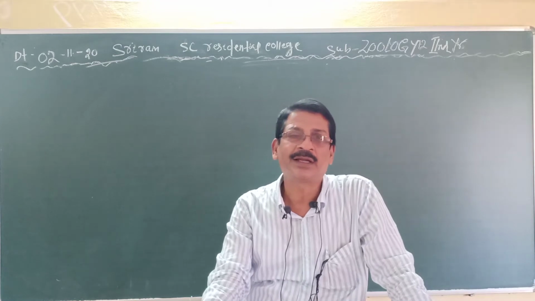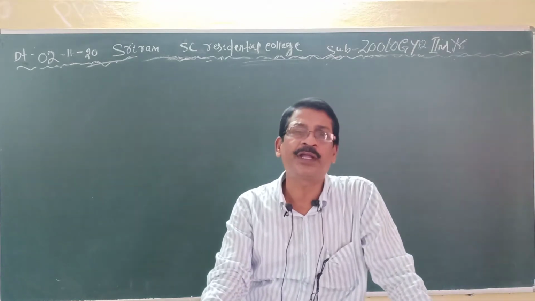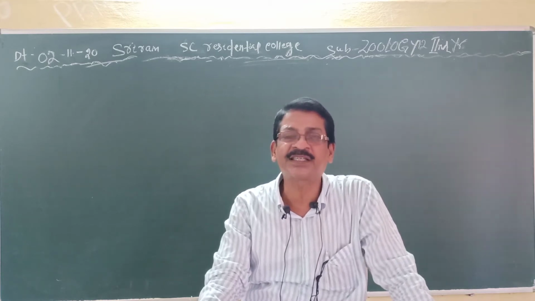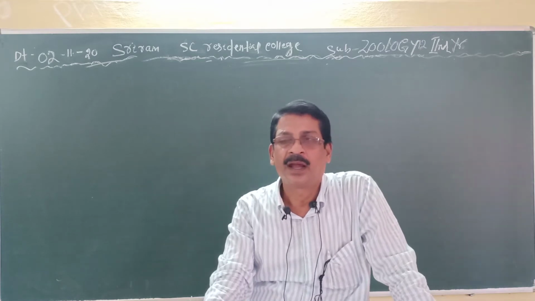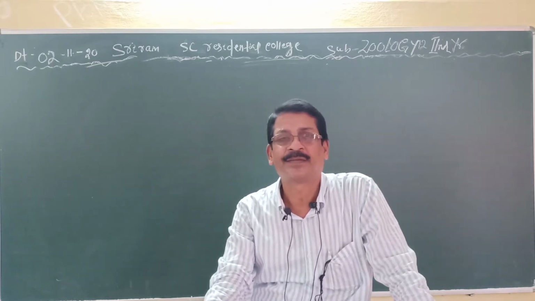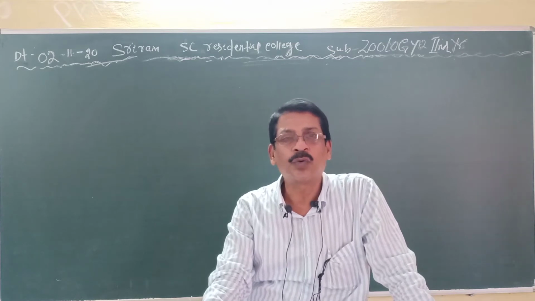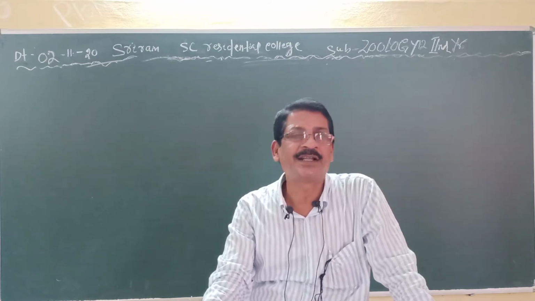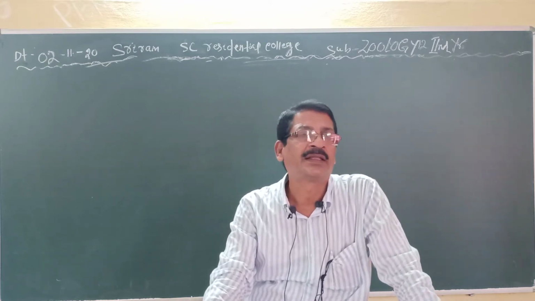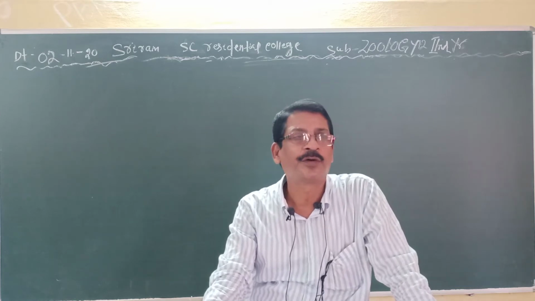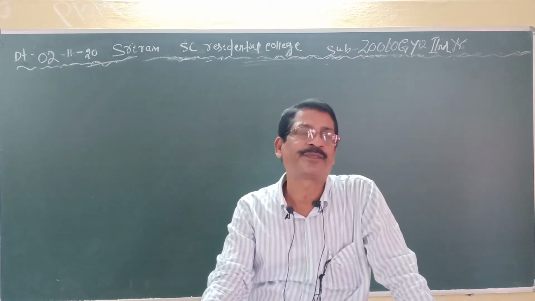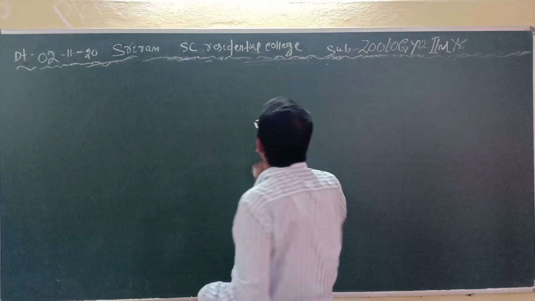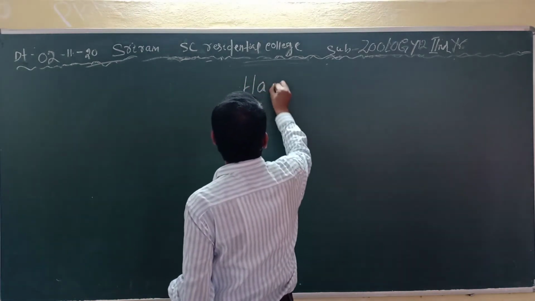I am continuing with the topic, sex linked inheritance. Under sex linked inheritance, there are two sex linked disorders. One is color blindness, which we have already discussed. Then the second one is hemophilia, which is in your course. That is hemophilia.